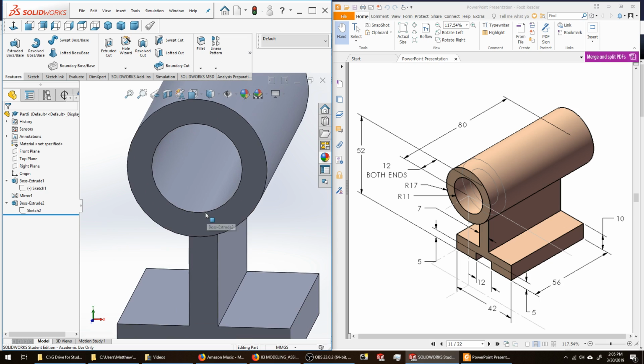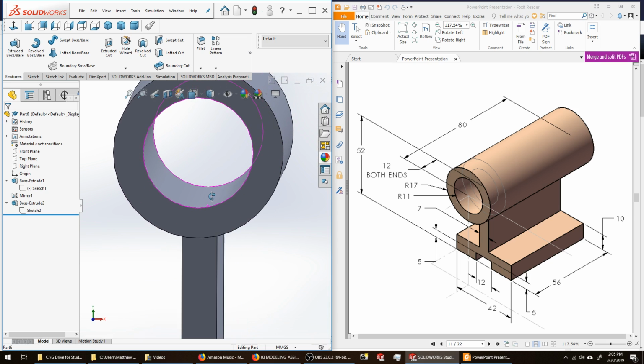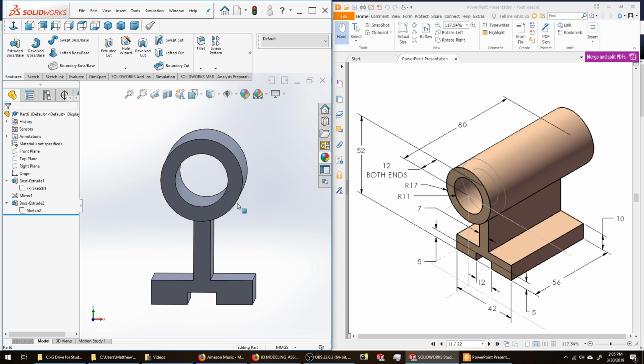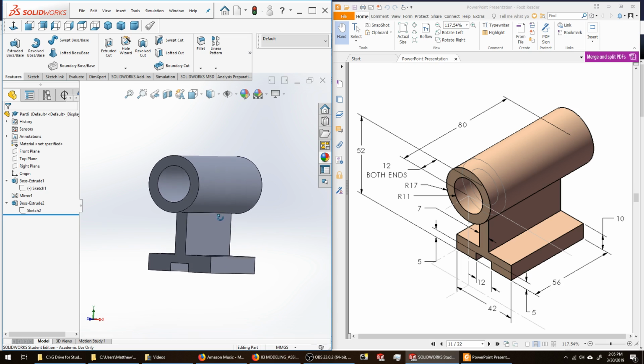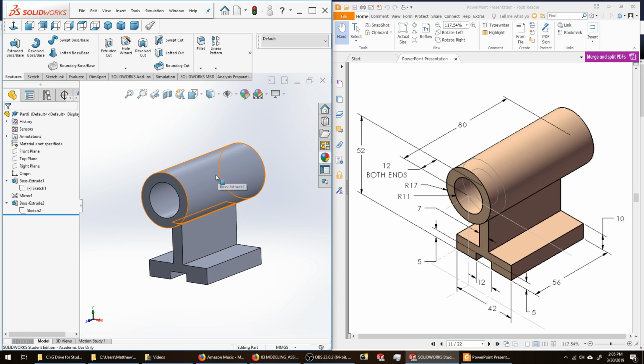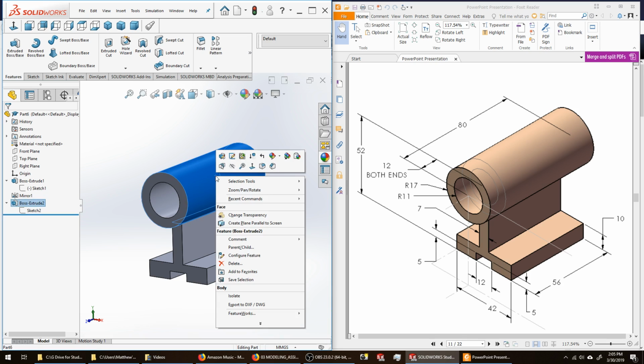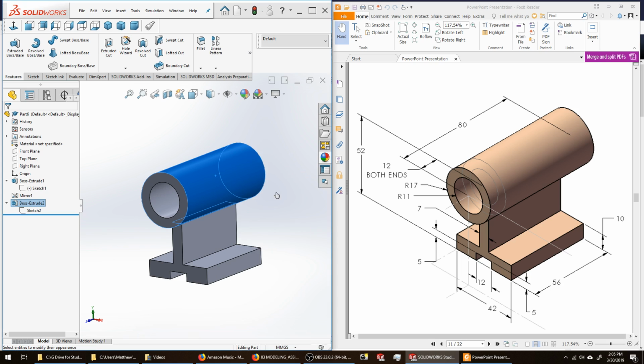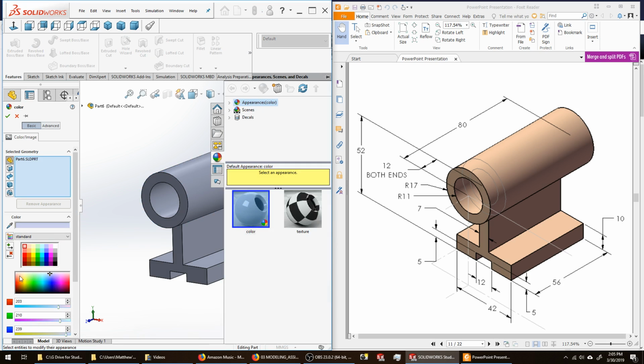and verify that there's nothing extending from this up beyond the circle. Go ahead and hover over my part, right mouse click to my appearances, to my part, and give it some kind of color other than gray.